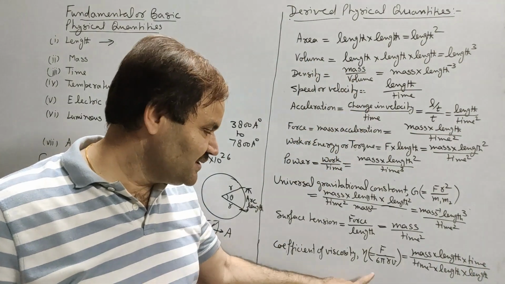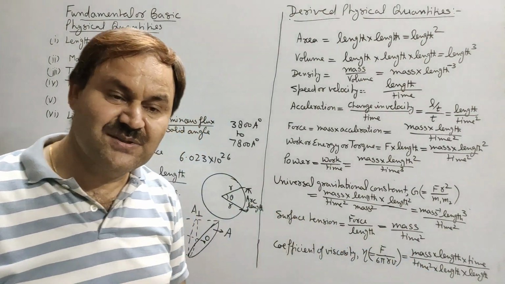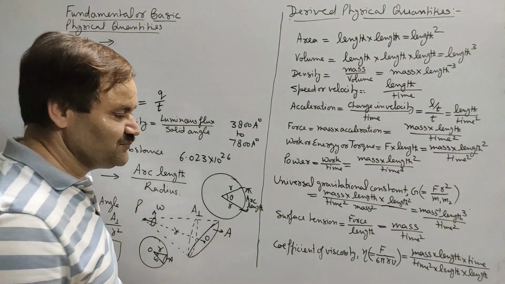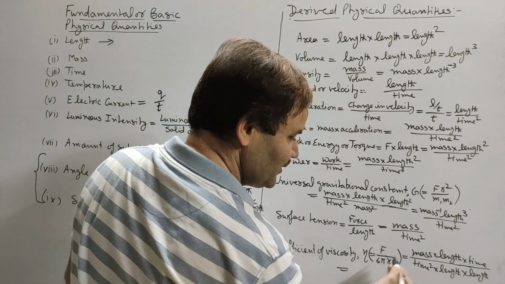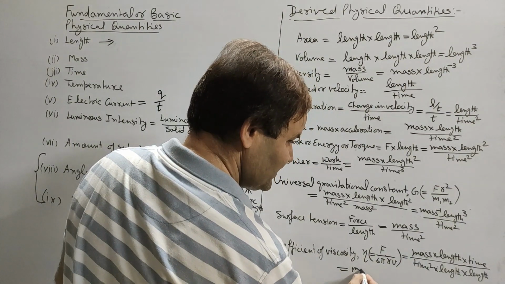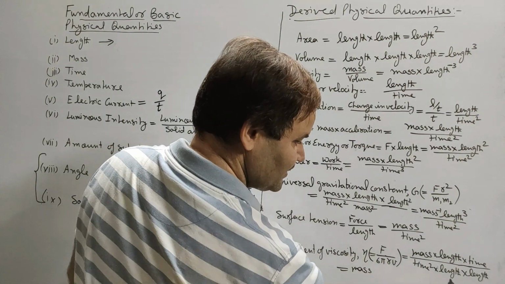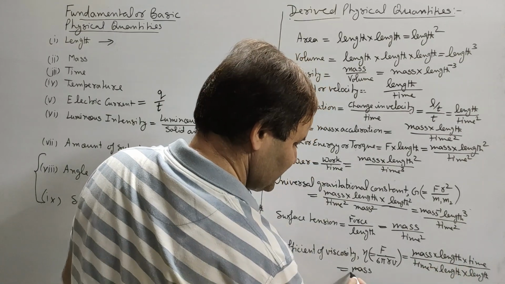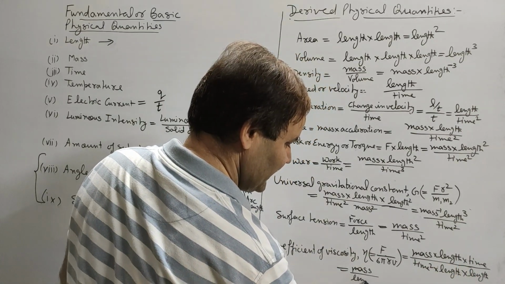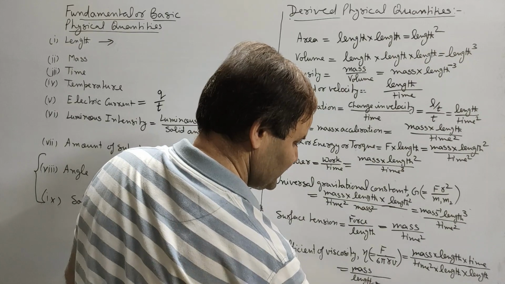Six pi being constant, there will be nothing for 6 pi. So this is equal to mass, length will get cancelled, upon length into time.